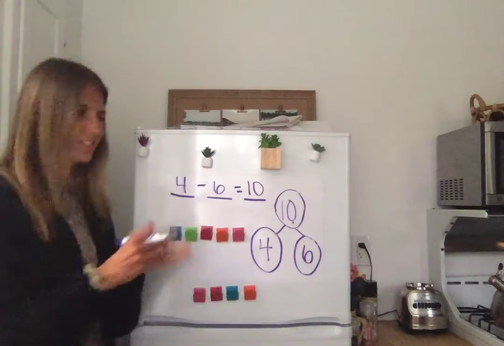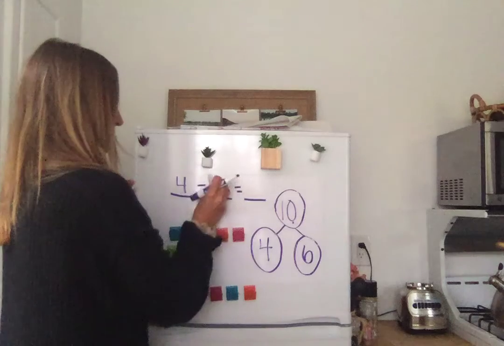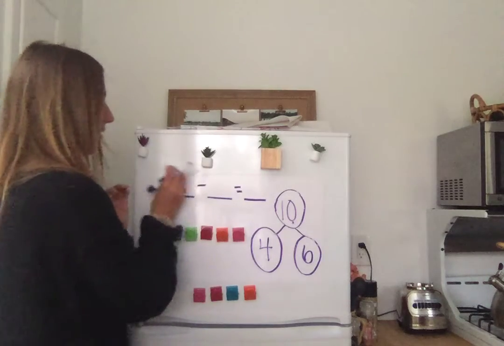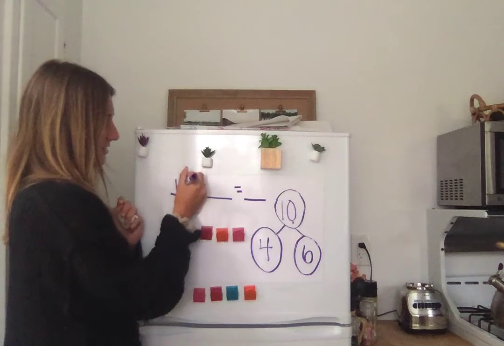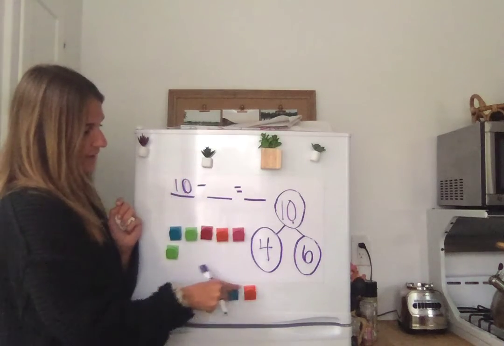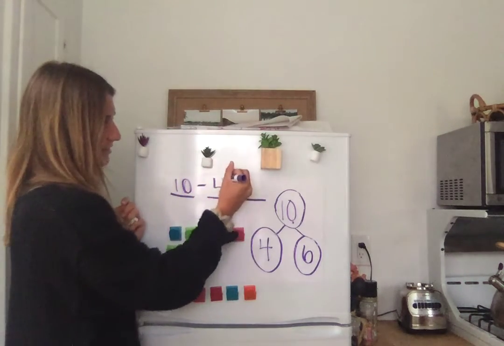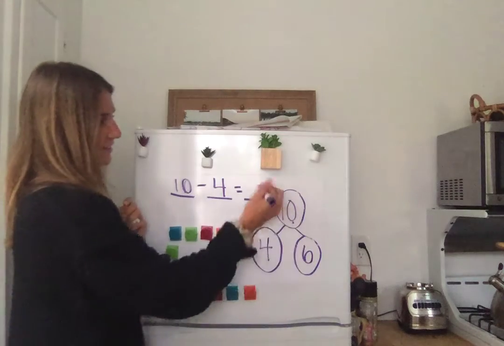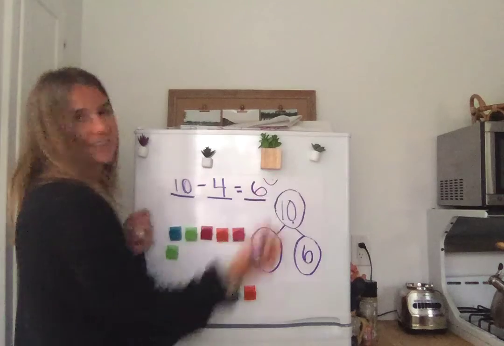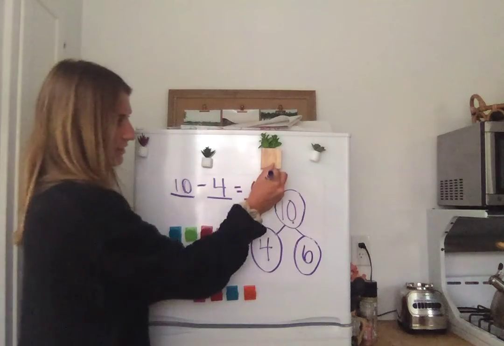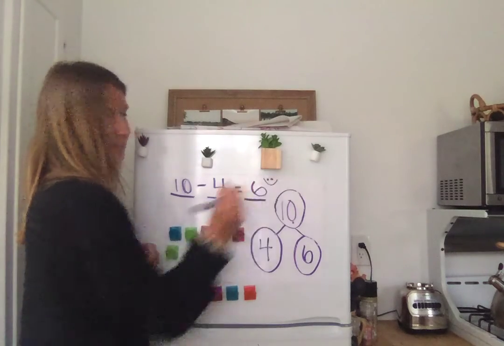What does subtraction start with again? Subtraction starts with the whole. The whole. 10 train cars. Take away 4 train cars gives you 6 train cars. There we go. This one is happy. Missy thought I was being silly before. It looks like it doesn't have eyes though. There we go.